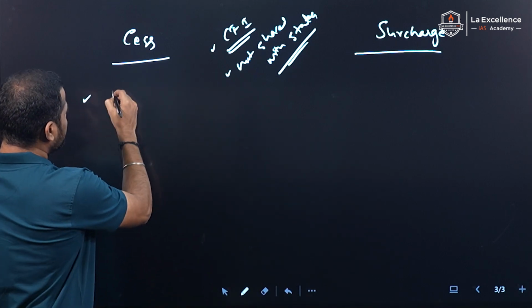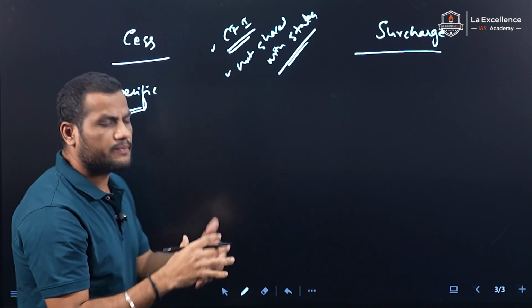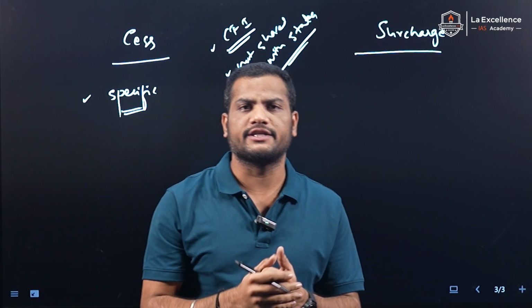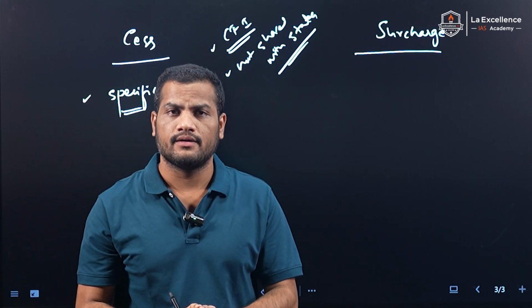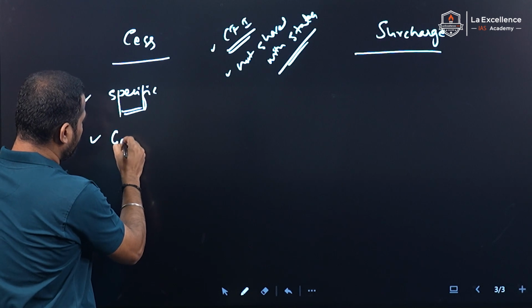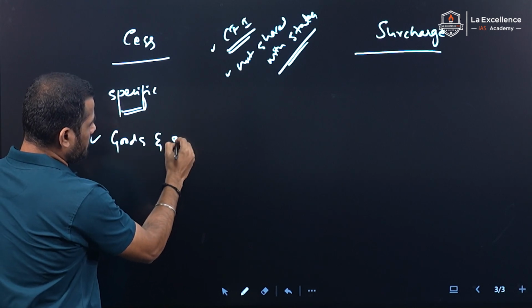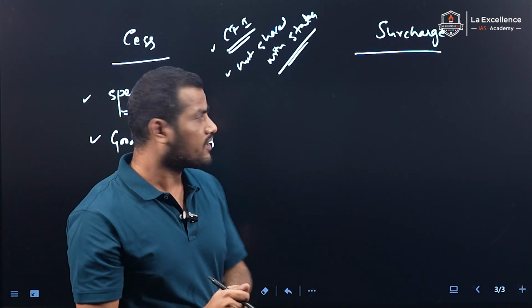Cess is majorly specific. For example, it is imposed for specific purposes, for example, health and education. For example, the GST compensation cess was imposed, right? It can be imposed on goods and services or the income of any individuals.